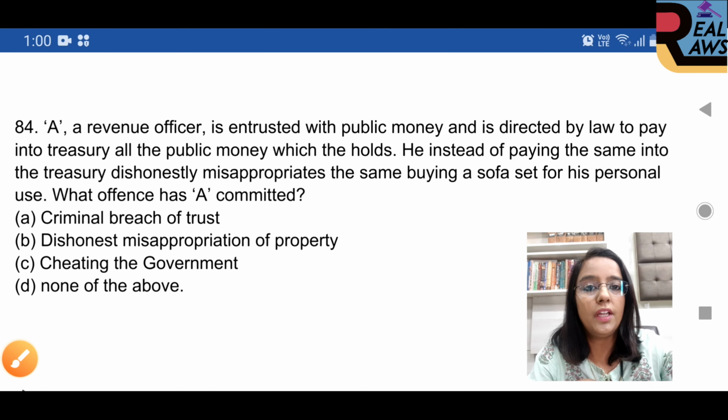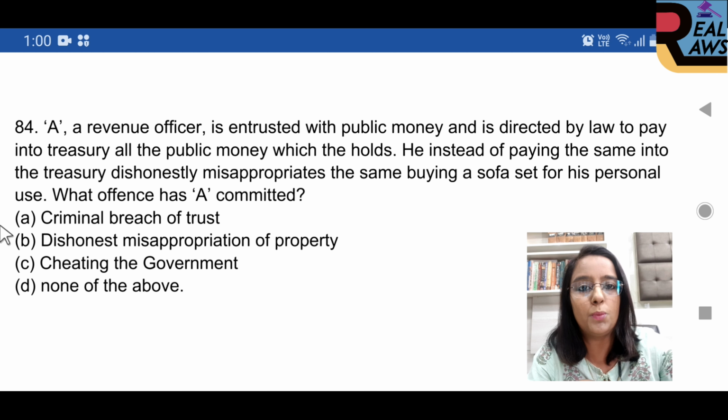Question 84. A revenue officer is entrusted with public money and is directed by the law to pay into a treasury all the public money which he holds. He, instead of paying the same into the treasury, dishonestly misappropriates the same, buying a sofa set for his personal use. What offence has A committed? Option A, criminal breach of trust.